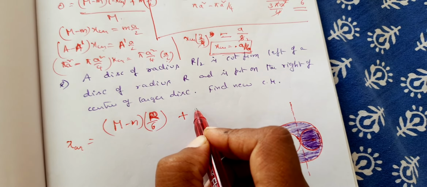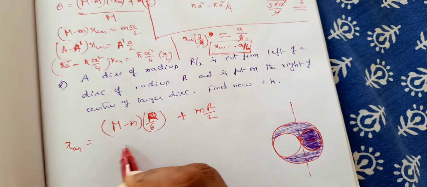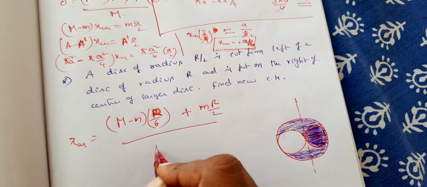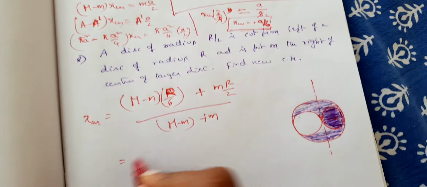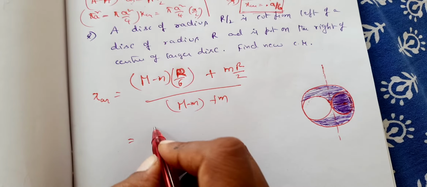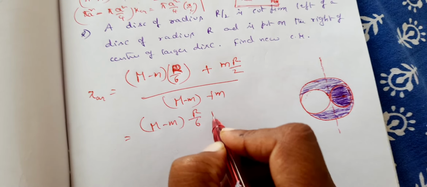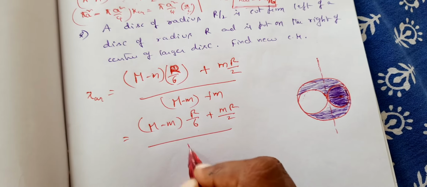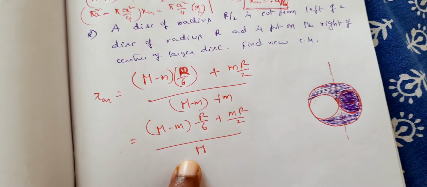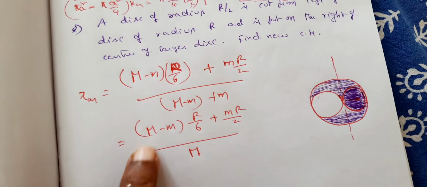So now this is small m into R by 2 divided by, what is the total mass? M minus m plus m, that is equal to capital M. So now M minus m into R by 6 plus m R by 2 by capital M.